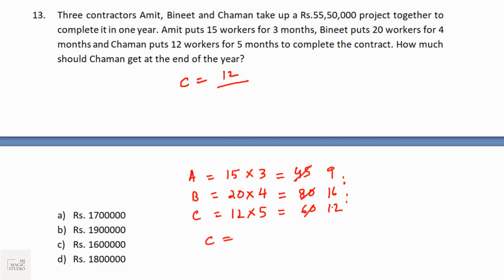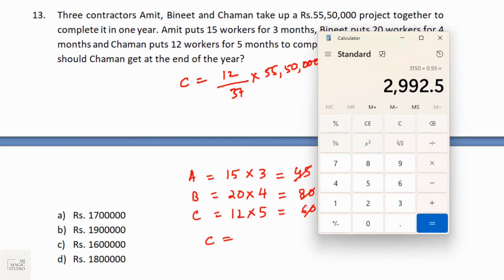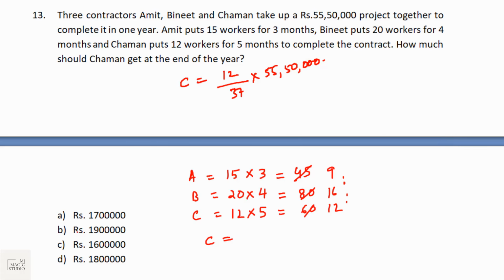Let me solve here. 12 by 37 into 55 lakh 50,000. Quickly we can use on-screen calculator. That will give us 12 into 555,000 divided by 37, and that's giving exactly 18 lakhs. Option C is the pick.